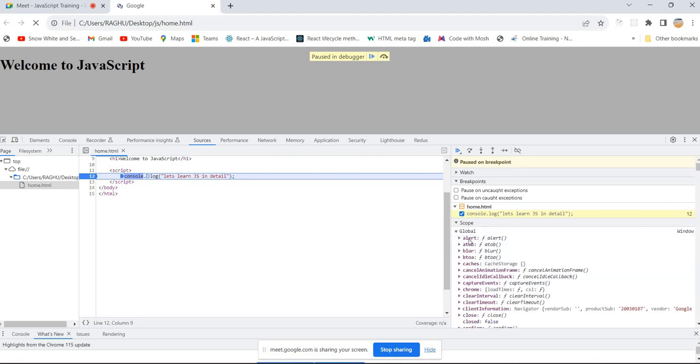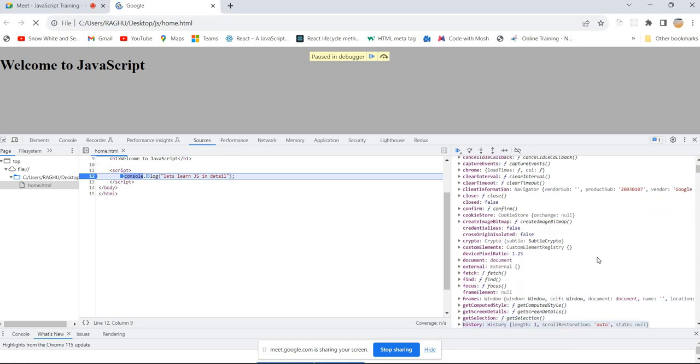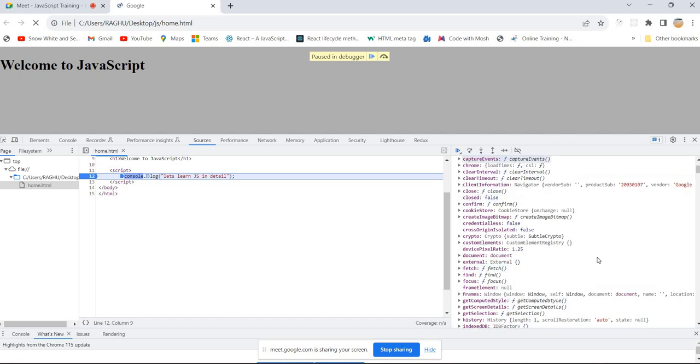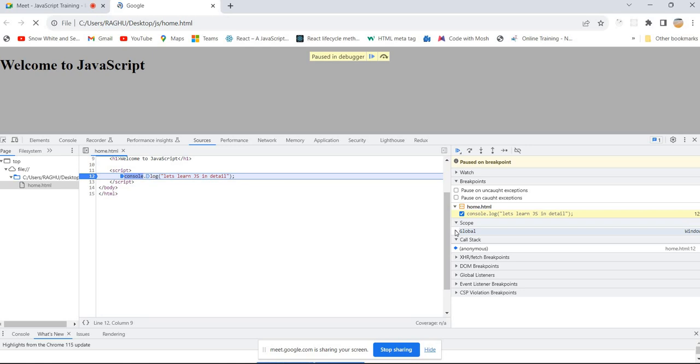These are all predefined things, provided by the browser itself: alert, blur, all these properties and methods. We didn't write even a single line of code to declare a variable or anything.